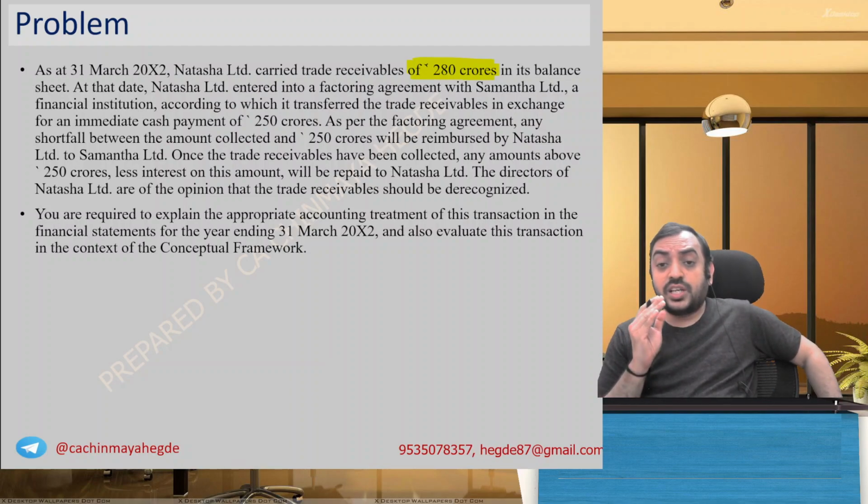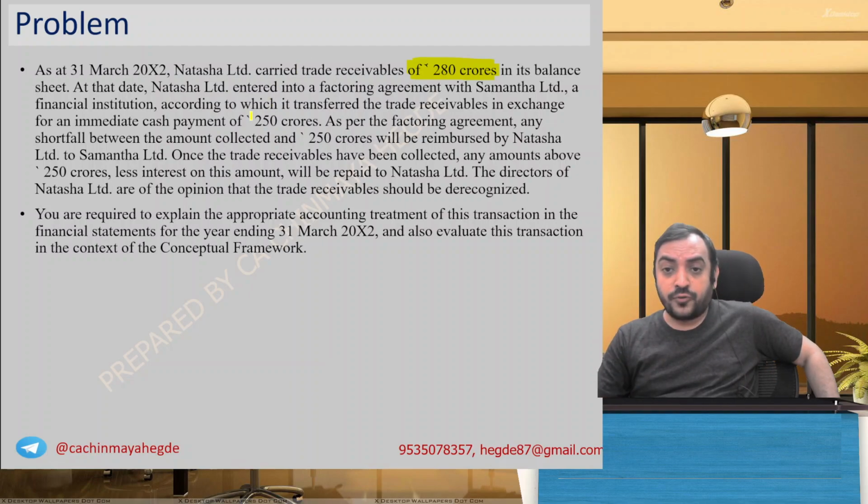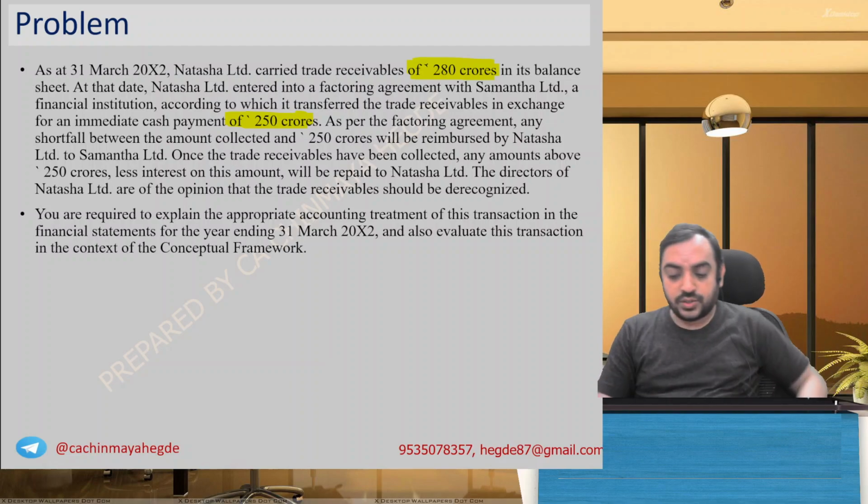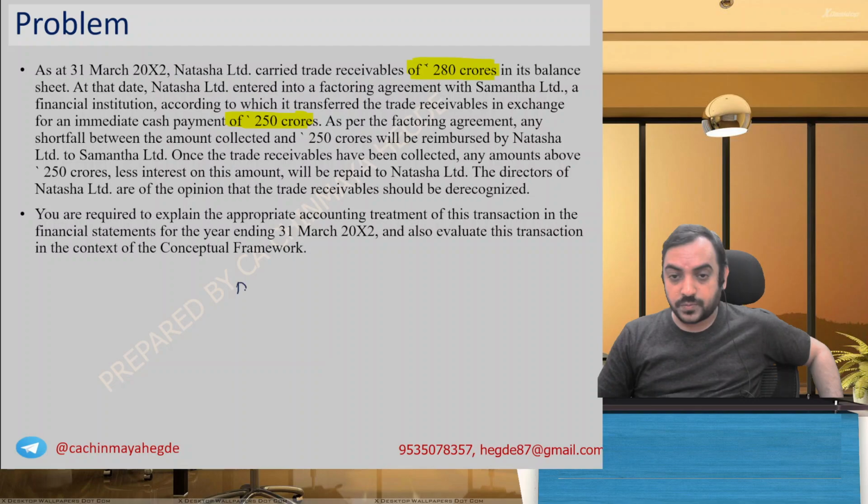On that date, Natasha Limited entered into a factoring agreement with Samata Limited, a financial institution, according to which it transferred the trade receivable in exchange for an immediate cash payment of 250 crores. So what you have now is debtors, and you have done a factoring arrangement. You transferred this and you got cash. Debtors amount was 280 crores and the cash amount is 250 crores.